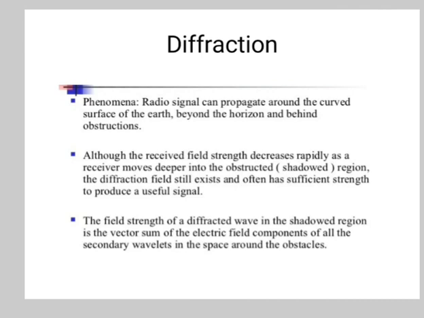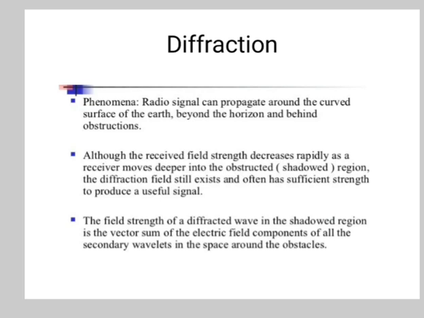Next is diffraction. The radio signal can propagate around the curved surface of the earth, beyond the horizon and behind the obstructions. Although the received field strength decreases rapidly as the receiver moves deeper into the obstructed region, the diffraction field still exists and often has sufficient strength to produce a useful signal.